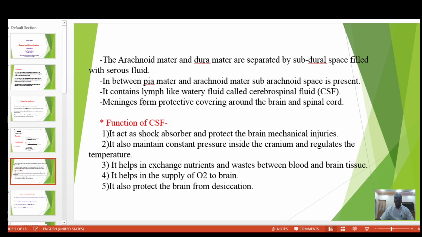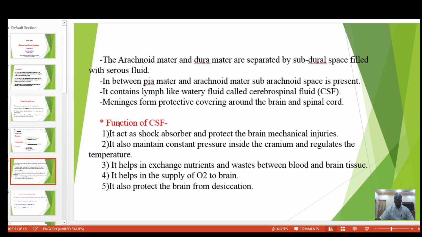It is filled with cerebrospinal fluid, a lymph-like watery fluid, also called CSF. Next, the meninges form a protective covering around the brain and spinal cord. Means the function of meninges is protection of the brain and spinal cord.